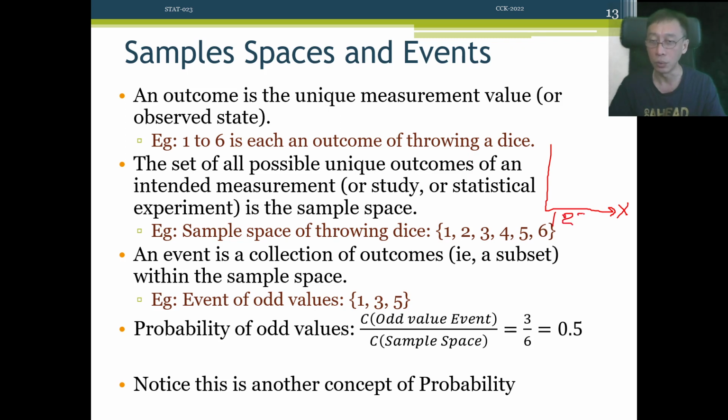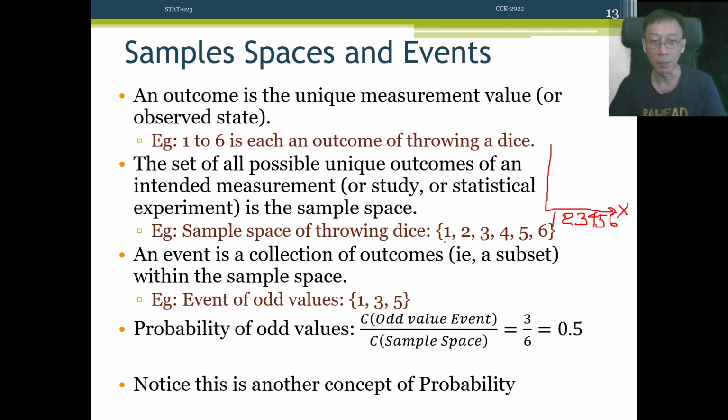So those labels don't go to the y-axis unless we're talking about joint distribution, and we're talking about scatter plot analysis of two variables or more, then yeah, the y-axis will also be sample space of another measurement, but the x-axis is still having the sample space of the x measurements, right? The y-axis will be having the sample space of the y measurements. And now you understand when I say sample space, simply, it is the set of all possible unique outcomes of the y measurements. Say, for example, we are measuring the dice, right?